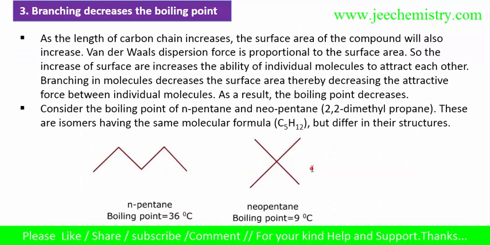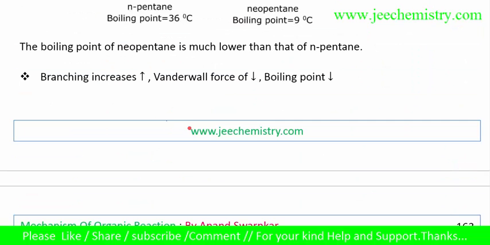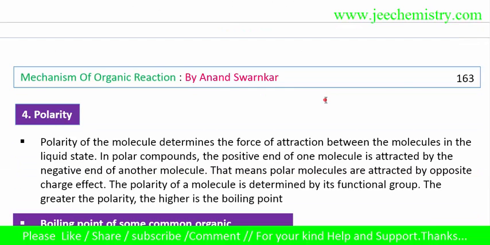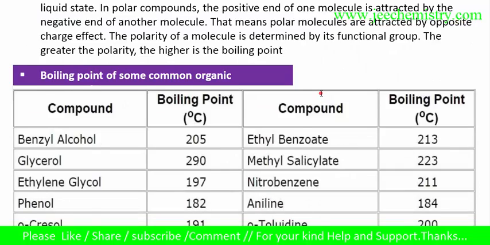As branching increases, the forces decrease, and the boiling point decreases. As the surface area decreases, the boiling point decreases. This has a greater area, this has less area. As the branching increases, the boiling point decreases. I have already explained all this, I'm only making it clearer. As branching increases, the van der Waals forces decrease, and the boiling point decreases. As the polarity increases, the boiling point increases.